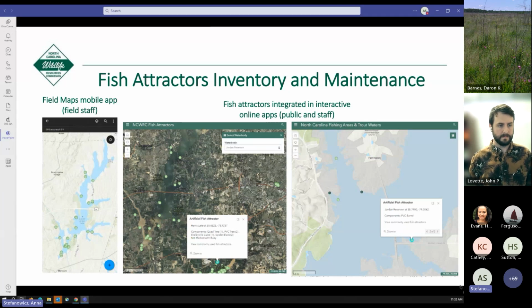The one in the middle shows a snapshot of fish attractors, where you can zoom in and click on each location and read more detailed information about a fish attractor. Fish attractors are also part of the other application, Fishing Areas and Trout Waters. By searching public fishing opportunities, the public can also see where fish attractors are located. Again, providing them better information on how they can enjoy the outdoors through the programs that we maintain and provide to the public.